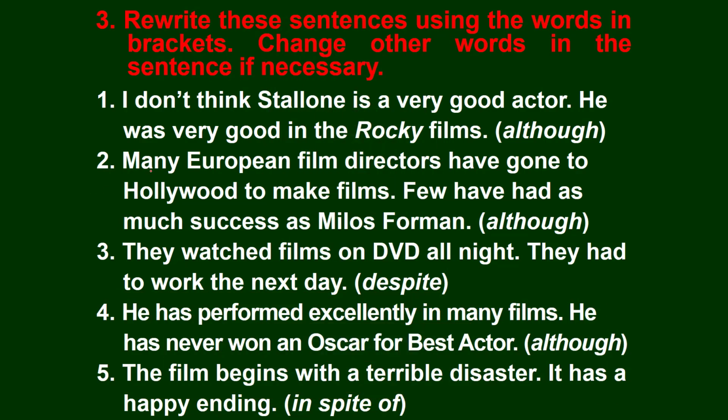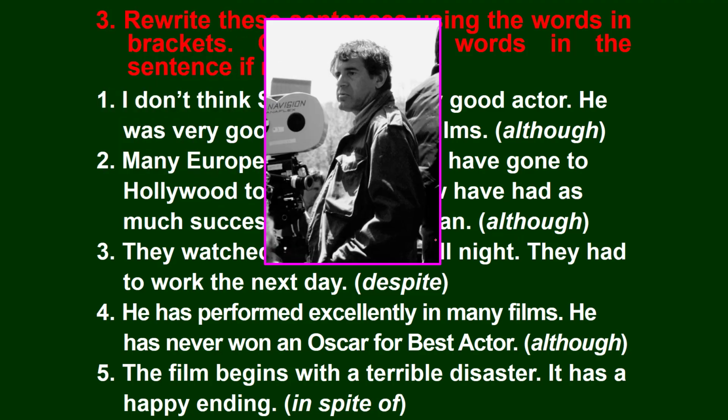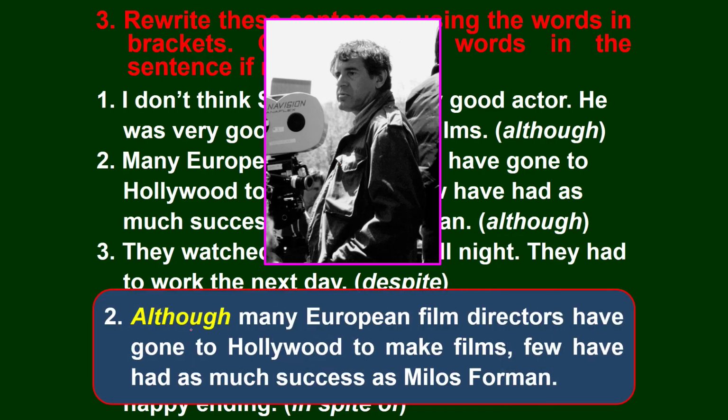Number 2. Many European film directors have gone to Hollywood to make films. Few have had as much success as Milos Forman. We should use although. This one is Milos Forman. Number 2. Although many European film directors have gone to Hollywood to make films, few have had as much success as Milos Forman.